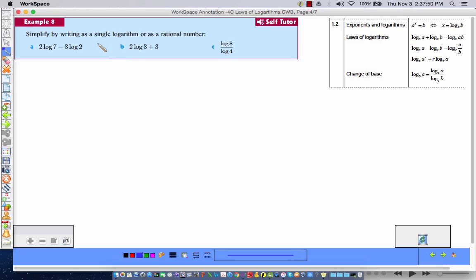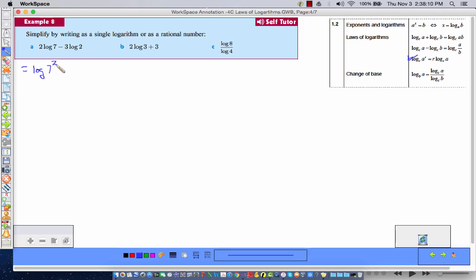Next, simplify by writing as a single logarithm or as a rational number. Okay, so this is the first time we're going to use our exponent rule, which says that if I have a coefficient in front of a logarithm, then I can make that a power of the argument.